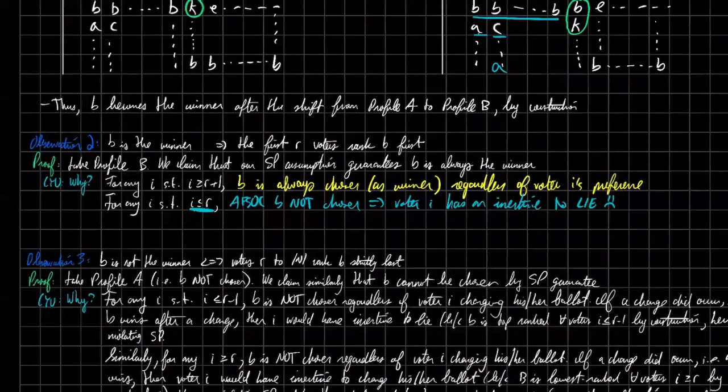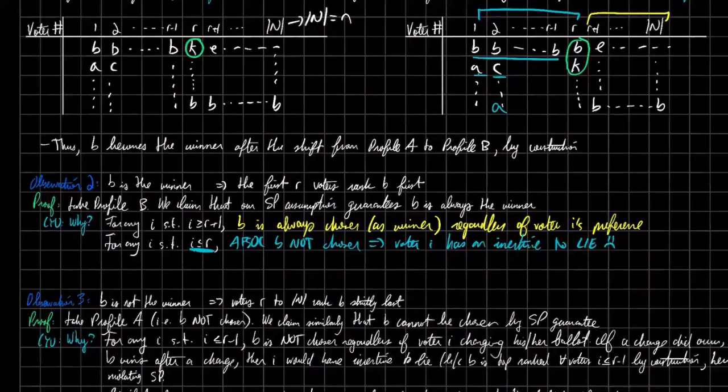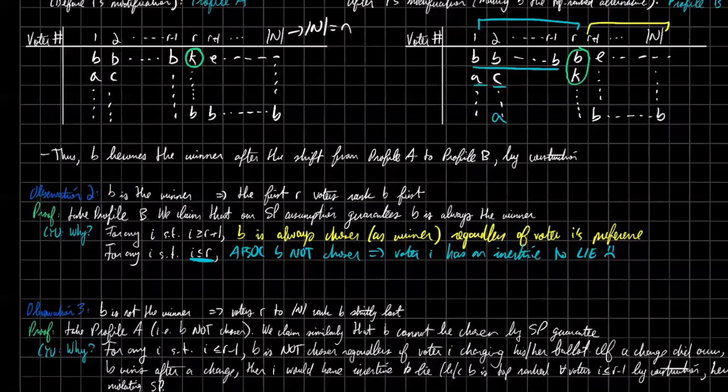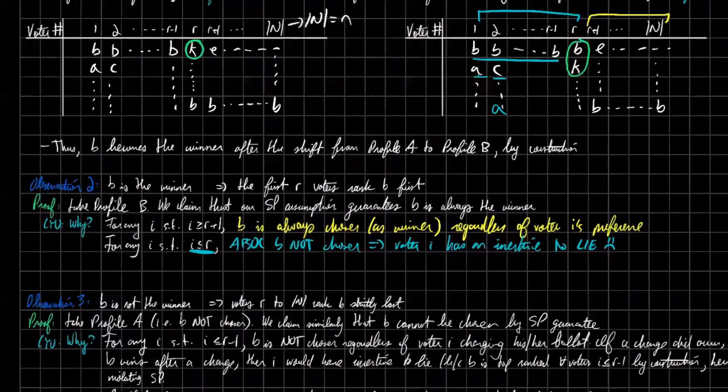Okay, so maybe that was a little hazy, but I think that if you look at the visual depiction of the profile, plus internalize really what it means to be strategy proof, then hopefully it becomes a little bit clearer. All right.